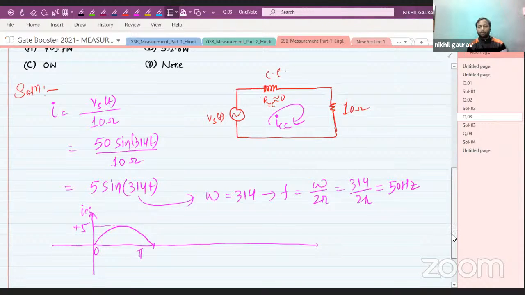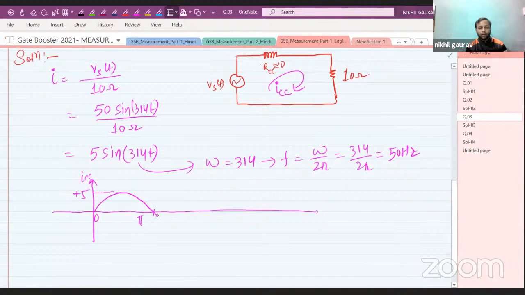Now after pi, the value will be negative till 2 pi. This is the omega t axis. The maximum value in positive is plus 5, and in negative is minus 5. So your current coil current is varying in this fashion.